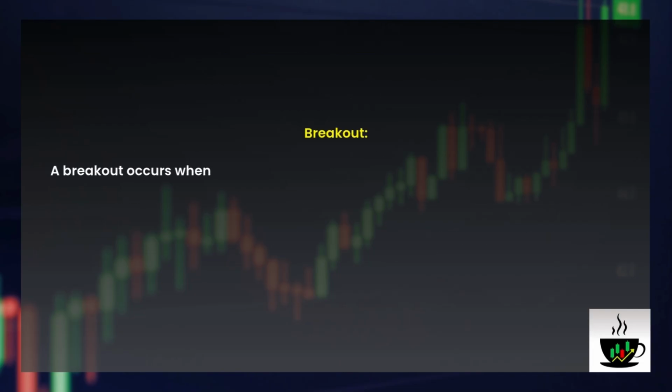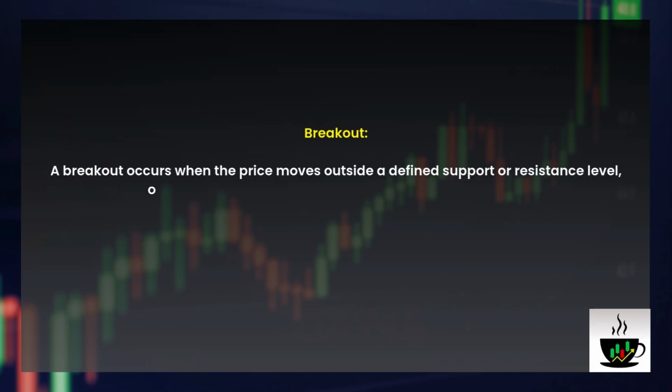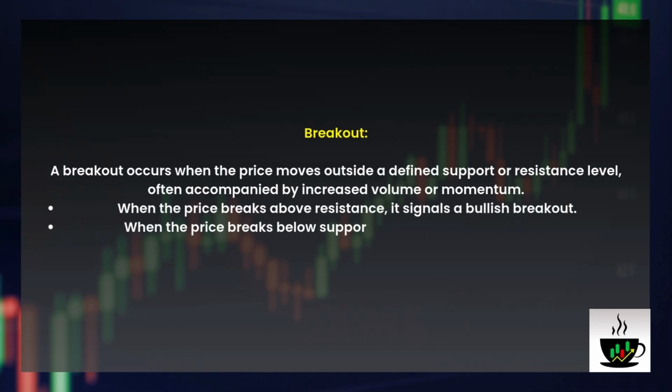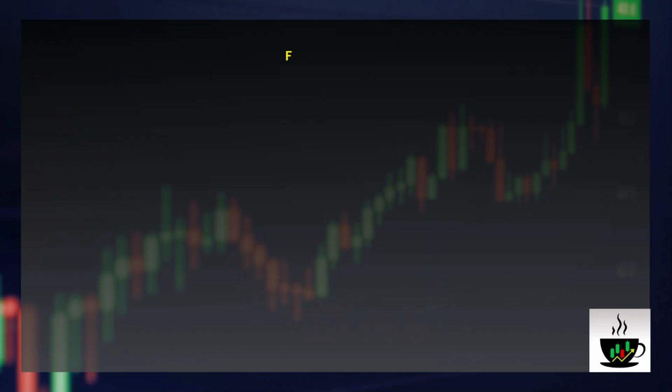Breakout. A breakout occurs when the price moves outside a defined support or resistance level, often accompanied by increased volume or momentum. When the price breaks above resistance, it signals a bullish breakout. When the price breaks below support, it signals a bearish breakout.